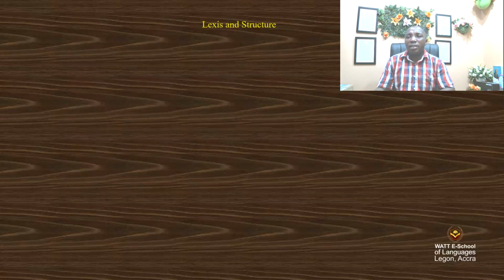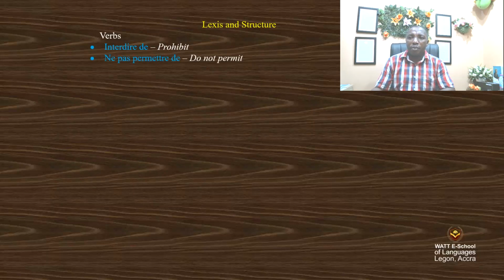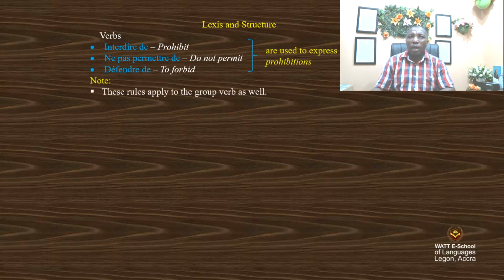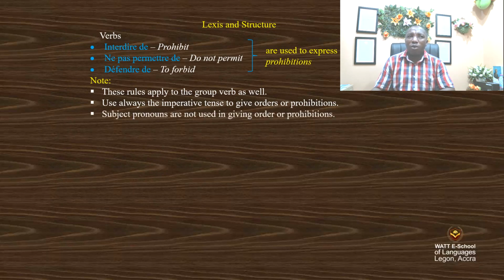Let's continue. Lexis and structure. Verbs. Interdit de, which means prohibits. Ne pas permettre de, do not permit. Défendre de, to forbid. They are used to express prohibitions. Note, these rules apply to the verbs as well. For example, always use the imperative tense to give orders. Subject pronouns are not used in giving orders. Do you understand? Don't use subject pronouns because you are giving an order. For example, when you say go, come, no subject pronoun is used here.